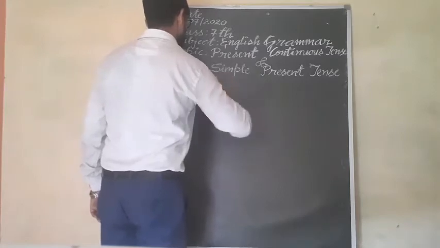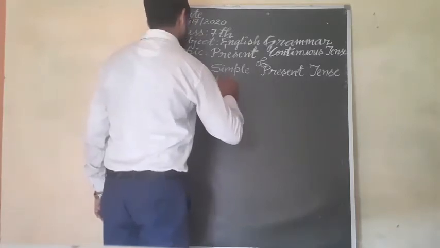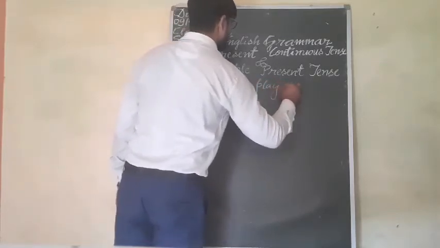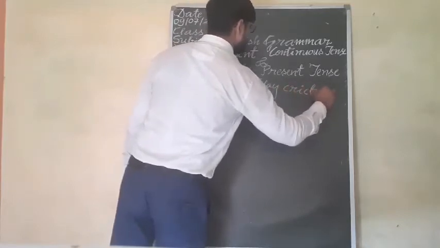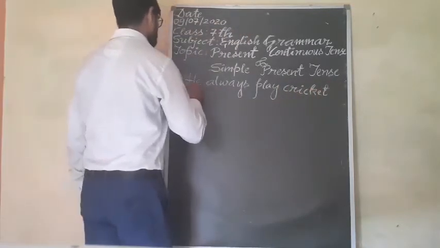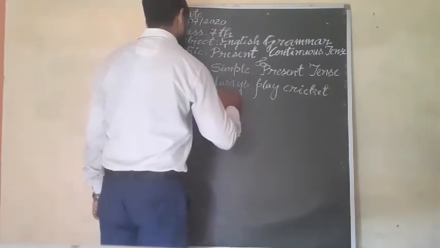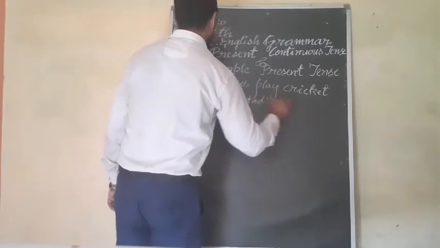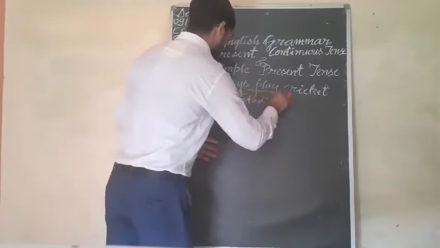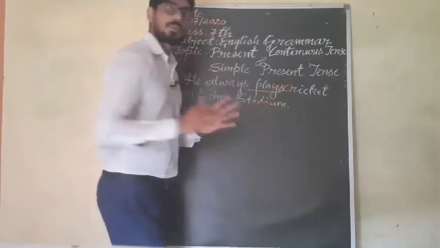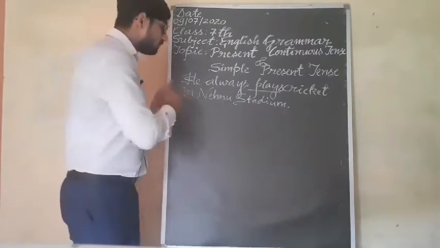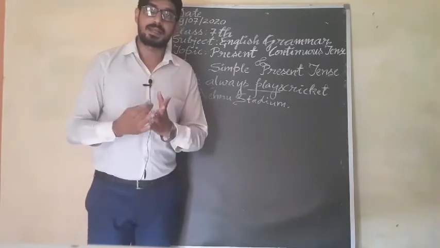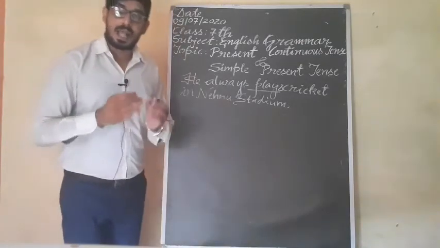He always plays cricket in Nehru Stadium. In this sentence you are getting that he always plays cricket in Nehru Stadium. So it will indicate habitual action.